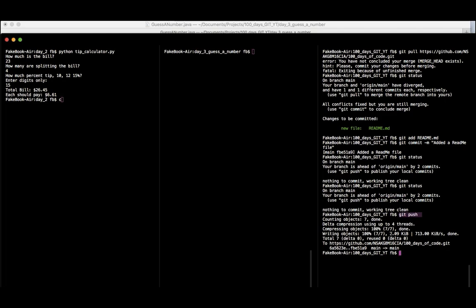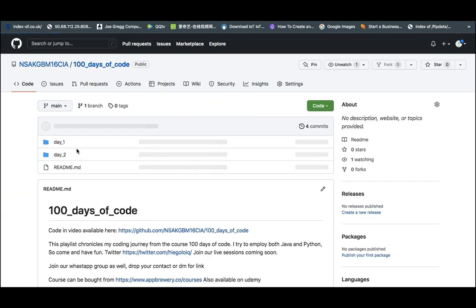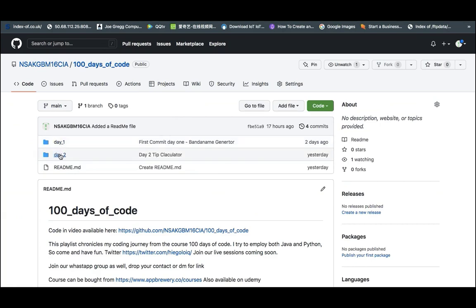And guess what? If you come online, you can now see that we have day 2 right here on our 100 days of code GitHub as well. Which is really wonderful. Day 1 here, day 2 here, and the beautiful part of it is I don't really need to rename them to say what we did on day 1 and day 2. I can do that with my m tag. So day 2 tip calculator, then day 1 random generator. As simple as that. That's how it's simply going to work.